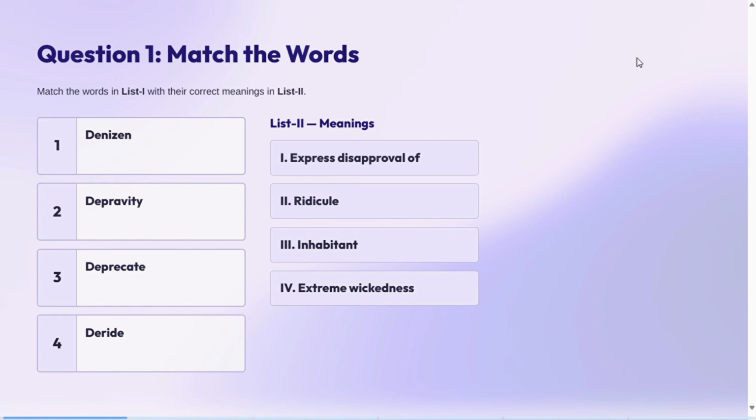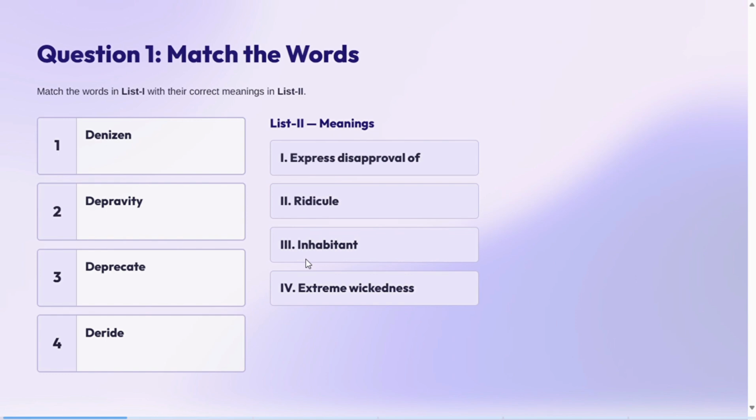And the last one is deride. This means to laugh or showing a lack of respect or a low opinion. Okay, like upahas, mazak udana kisi cheez ka, not denizen. Now let's see what meanings we can match here. So denizen will go with inhabitant.